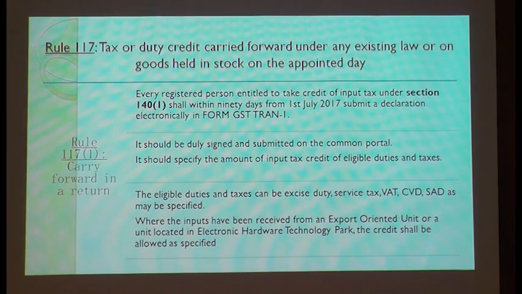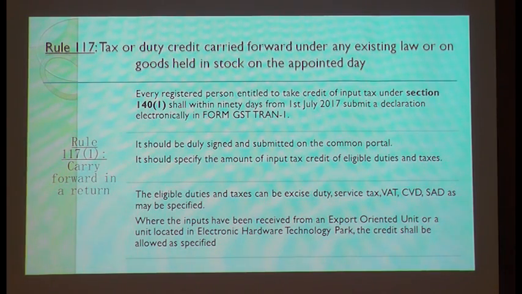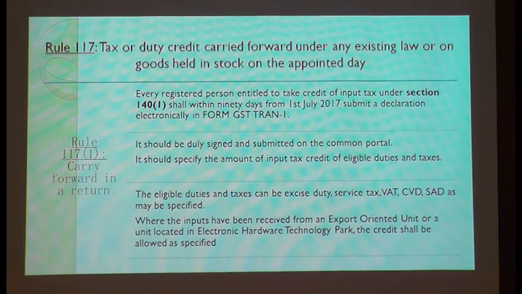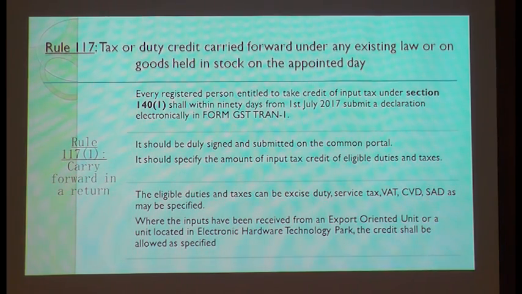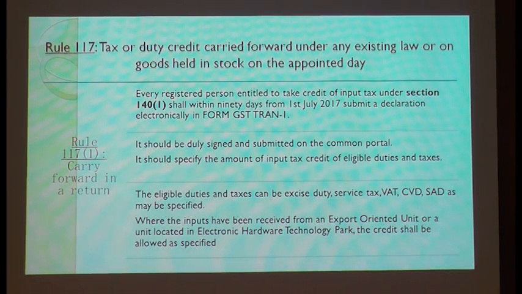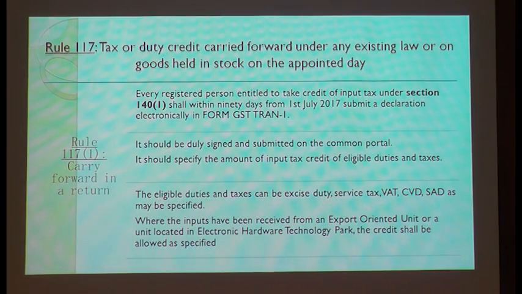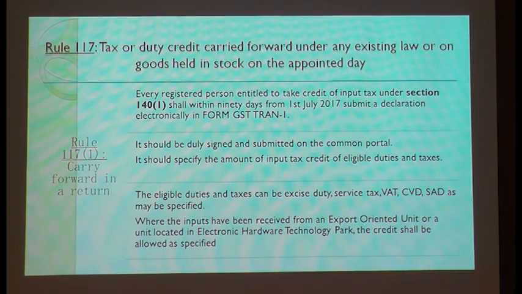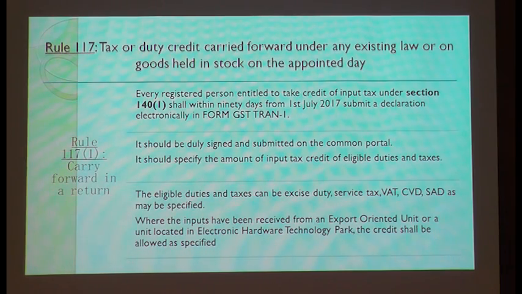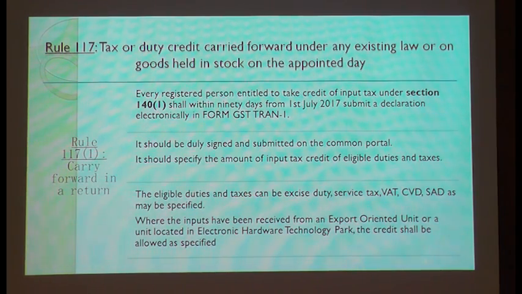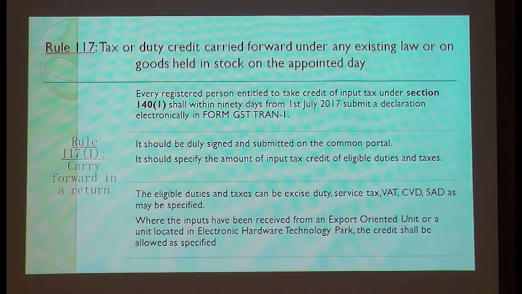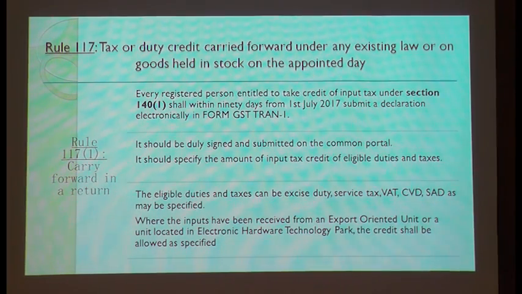So in these circumstances, which credit should I show in my transitional form? Please understand, this transitional form is an intimation or an application. Is it only an intimation which you are giving to the department saying that yes, this is the credit I am having of the old law, or is this an application you are making to the department, like making a refund application, that yes, we are eligible for this credit?